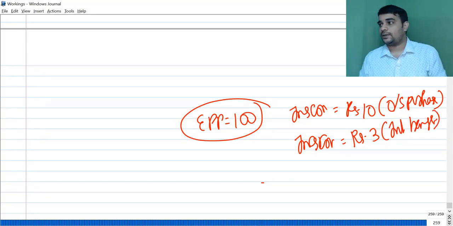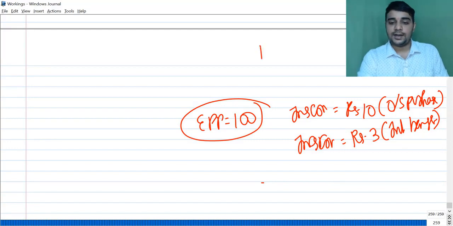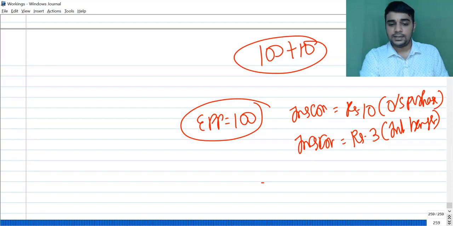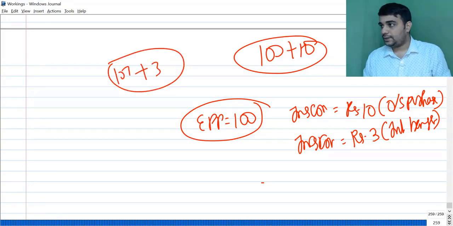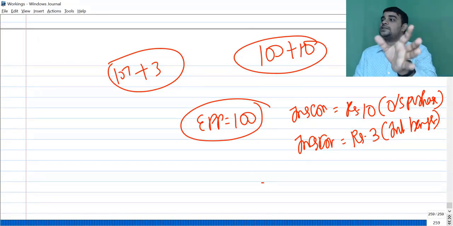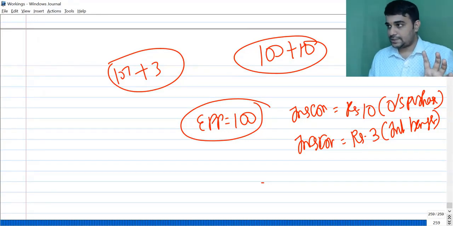Can you tell me what should be the transfer price now? 107. Outside it is 100 plus 10. Internal is 107 plus 3. In both places I want to pay 110.